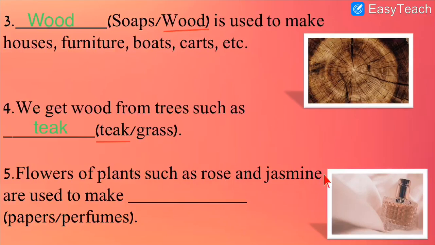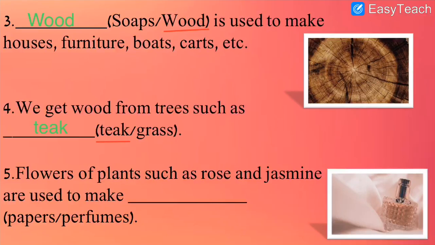Flowers of plants such as rose and jasmine are used to make dash. So we can make what? From flowers such as rose and jasmine. As I told you before, flowers are the parts of the plants that are used to make perfumes. Why? Because rose, jasmine, all these are the flowers that have a very good scent. Their smell is very good, very pleasant. So we can make perfumes with the help of these flowers.